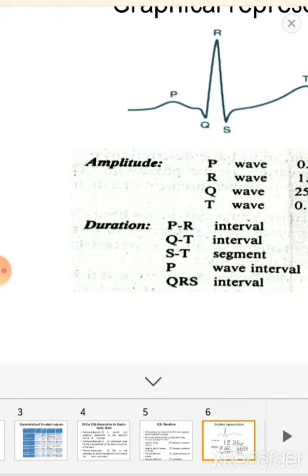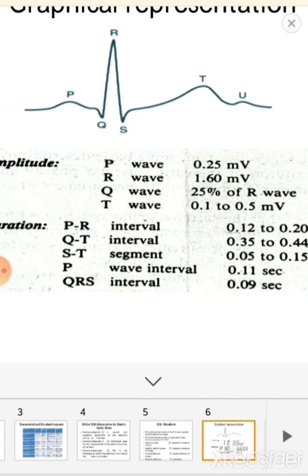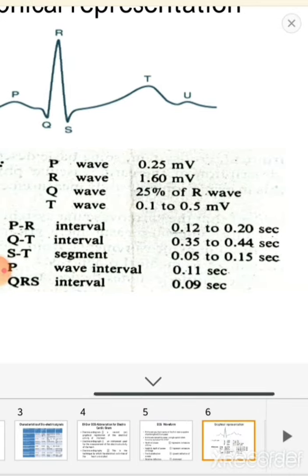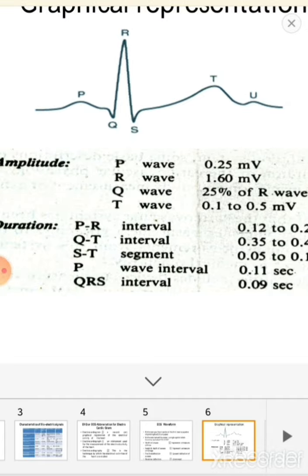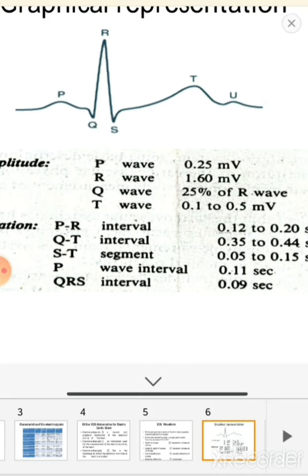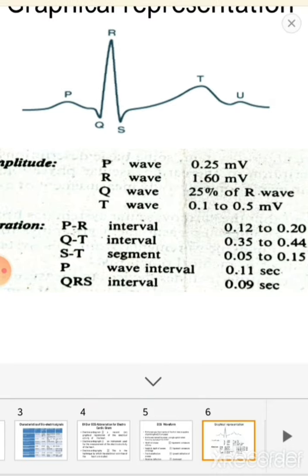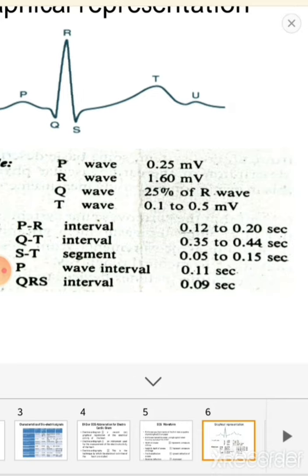Duration: PR interval 0.1 to 0.20 seconds, QT interval 0.35 to 0.44 seconds, ST segment 0.05 to 0.15 seconds, P wave interval 0.11 second, QRS interval 0.09 second.